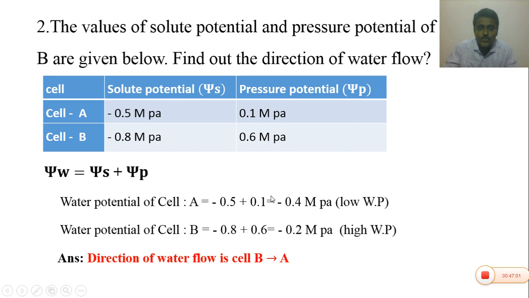Which cell has the high water potential? Cell B has the high water potential because it has the lesser negative value. Cell A has the more negative value, minus 0.4, hence it is the low water potential cell. So the water flows from cell B to cell A, because cell B has the high water potential and cell A has the low water potential.